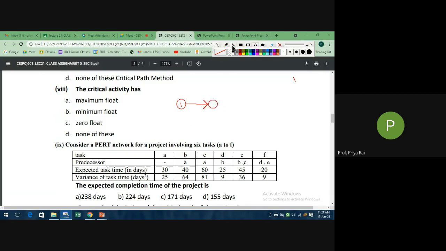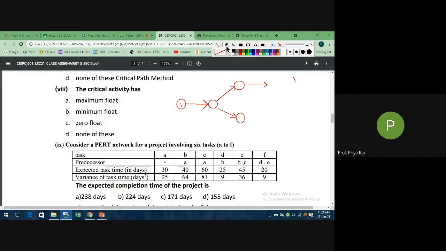Now B and C. Okay, so this is B, this is C, right? Now your D will start from the event where this happens.